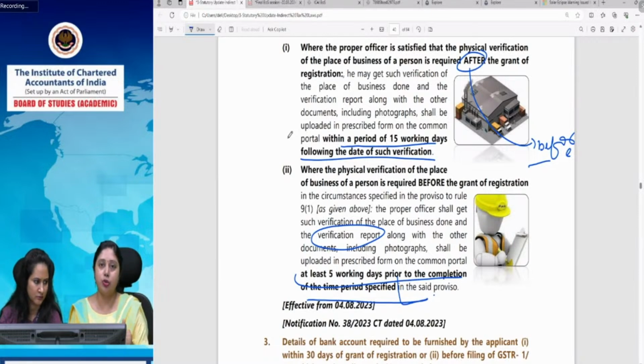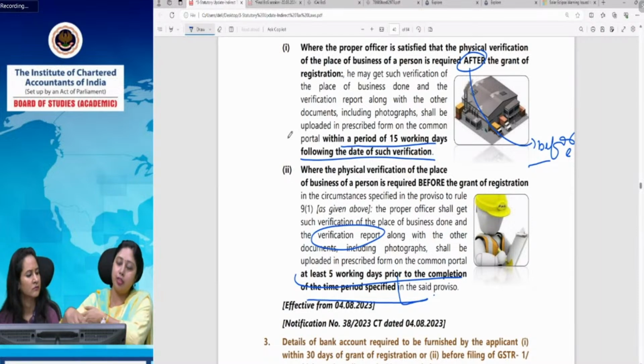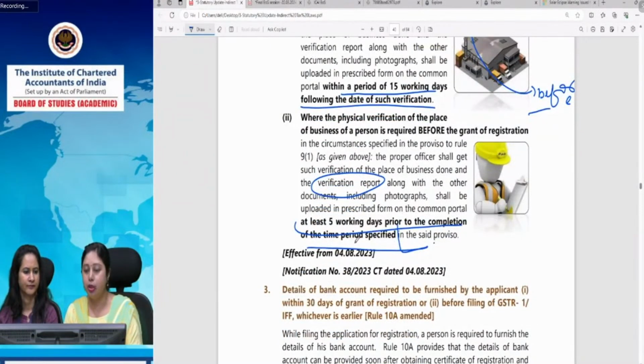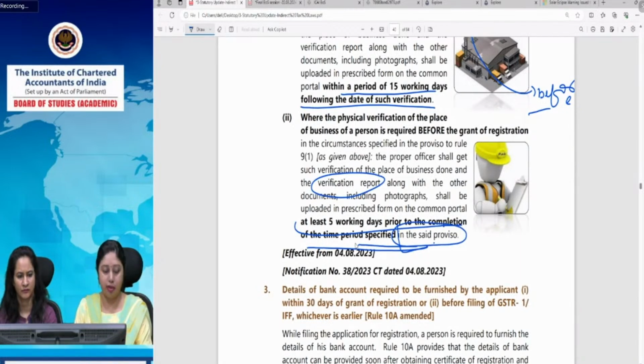Physical verification has to be conducted before granting the registration, and the report has to be uploaded at least 5 days prior to completion of the time period. In fact, not we, the proper officer has to upload. This is what has changed. Moreover, he has to follow this procedure in case of the time period specified in the said proviso. This will apply to all three cases: Aadhaar authentication has failed, or he is a shortlisted applicant as per the risk parameters, or the proper officer feels that he has to verify the premises before granting the registration.